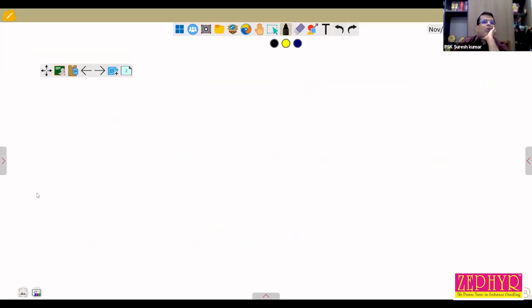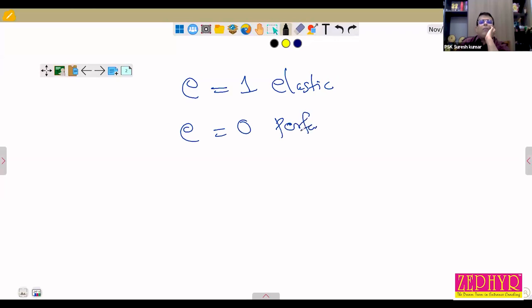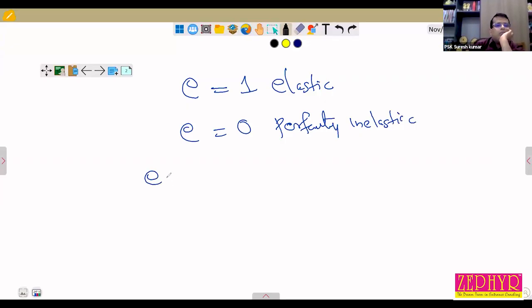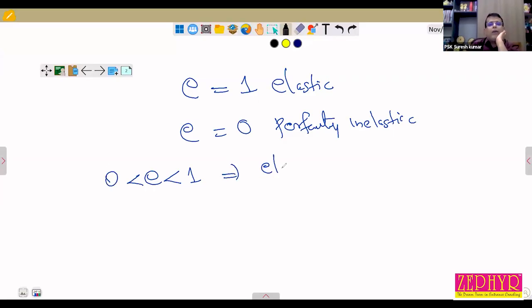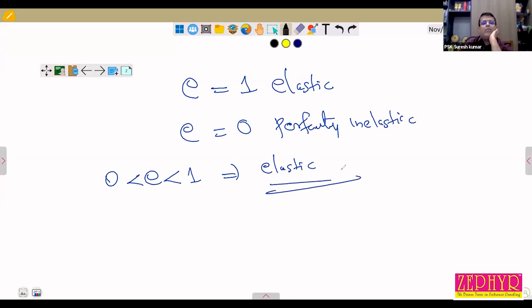So all of you please learn by heart: e equal to 1 for elastic, e equal to 0 for perfectly inelastic, and e greater than 0 and less than 1 for inelastic.